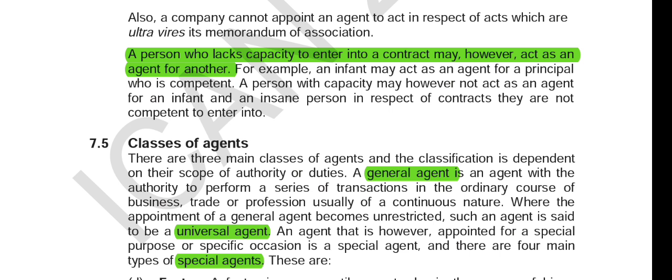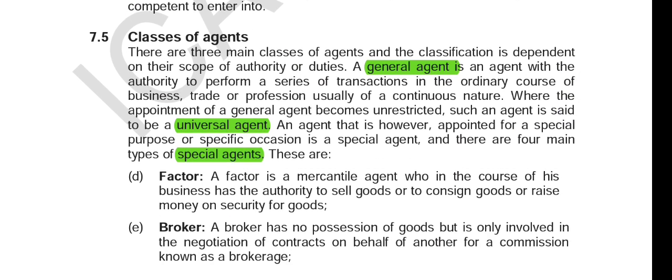So let's go to the classes of agents. I know in the study pack there are times when they will ask us to give six classes of agents, and this is where it can be an issue, because sometimes we might just say three, or might just read three, which are general agent, universal agent, and special agent.